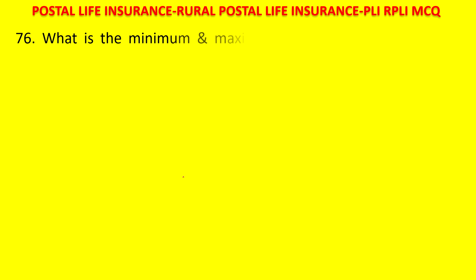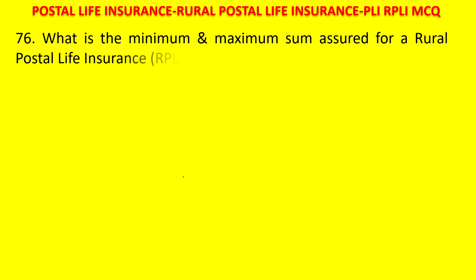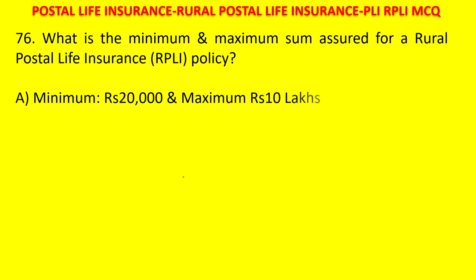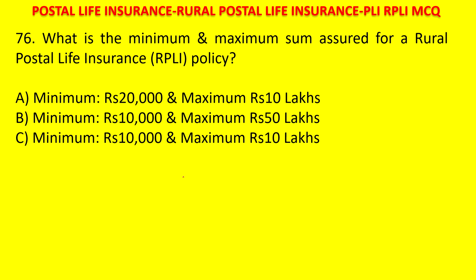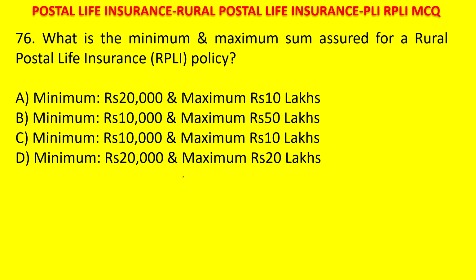Next question. What is the minimum and maximum sum assured for rural postal life insurance policy? The options are 20,000 and 1 lakh minimum maximum, 10,000 and 50 lakhs, 10,000 and 10 lakhs, 20,000 and 20 lakhs. Your time starts now. Please post your answer in the comment section. The answer is 10,000 is minimum and maximum is 10 lakhs. For PLI, minimum is 20,000 and maximum is 50 lakhs. In case of children policy, what is the minimum and maximum? Please post your answer in the comment section.